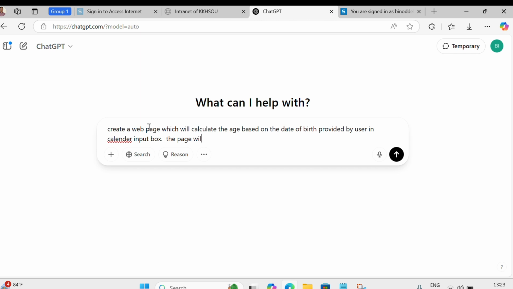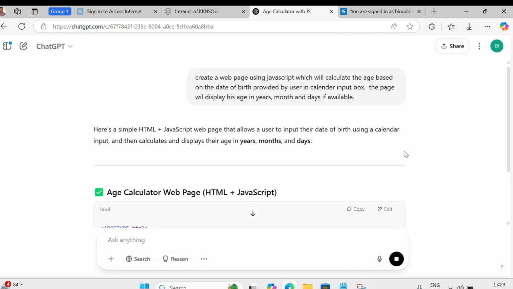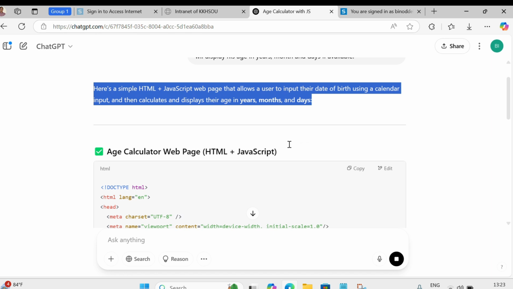The page will display his age in years, months, and days if available. Create a web page using JavaScript which will calculate this. Okay, let's click here.